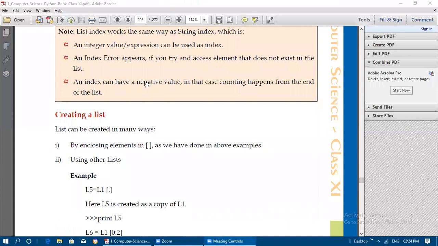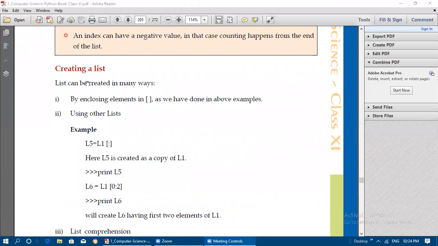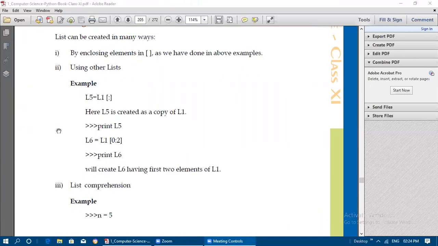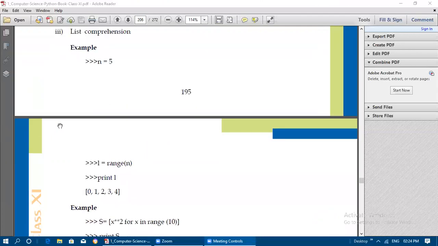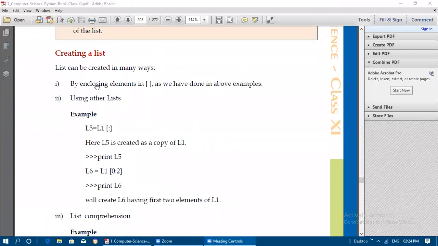So next is creating a list. A list can be created in many ways. We need to remember all these steps, how we can create a list. The first one is enclosing elements in square brackets, as we have done in the previous examples. In the above examples, L1 is equal to 1, 2, 3, 4 within square brackets, like that we have given. Next, using another list.